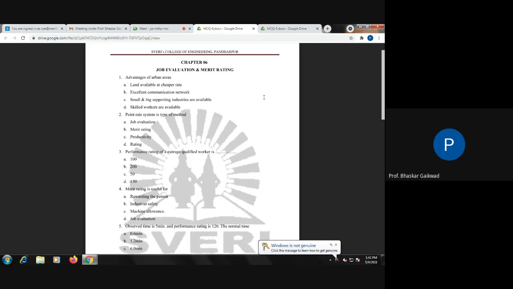Then next we'll go to merit rating. So what is the merit rating? It is a systematic evaluation of employees' performance on the job in terms of the requirement of the job. The employees are rated on certain factors such as attendance, cooperation, initiative, safety, habit, judgment, creativeness, honesty, intelligence.